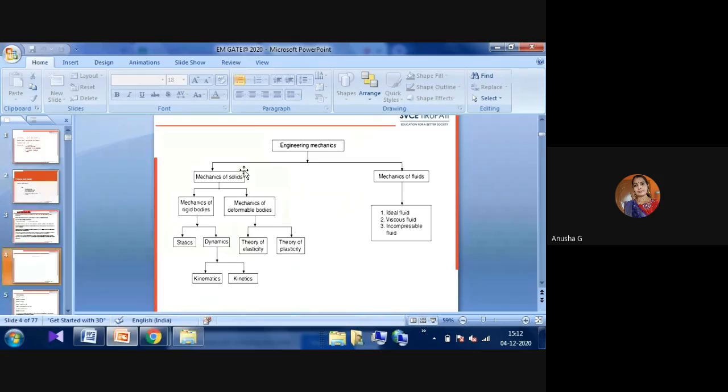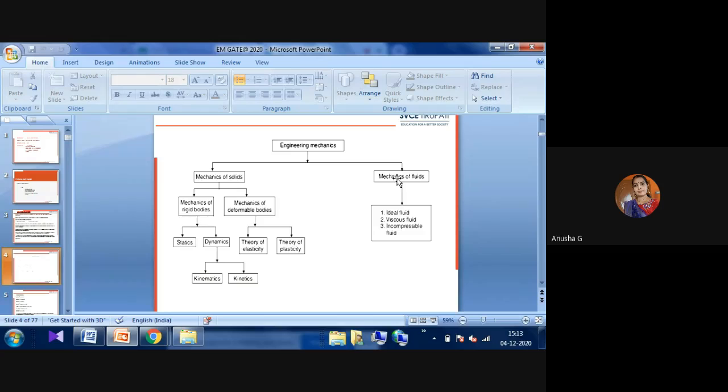You can learn all of this, starting from engineering mechanics, then strength of materials, and then structural analysis. If you go to the mechanics of fluids, here again, based on the fluid we can learn the mechanism. There will be ideal fluid, viscous fluid, and incompressible fluid. We will see them one by one. These we can learn in fluid mechanics. This is one of the main topics. Ideal fluid is nothing but a constant fluid.